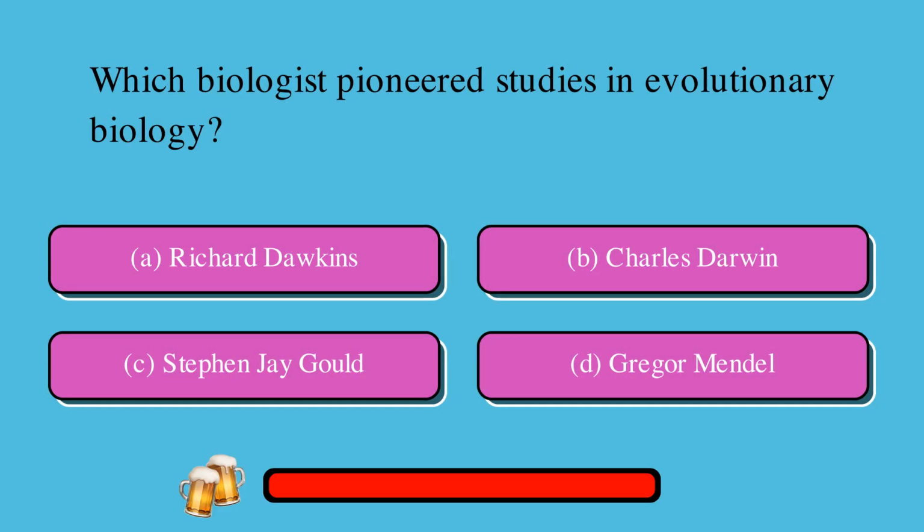Which biologist pioneered studies in evolutionary biology? A. Richard Dawkins, or B. Charles Darwin, or C. Stephen Jay Gould, or D. Gregor Mendel? The correct answer is C. Stephen Jay Gould.